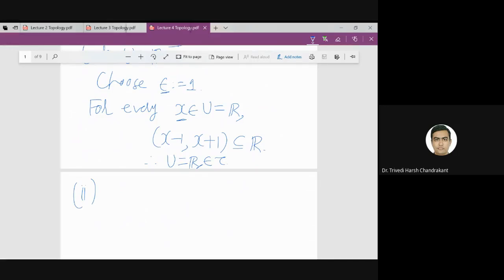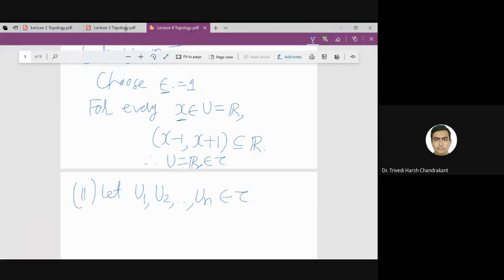The second property is that tau should be closed under finite intersection. So let us choose n different elements of tau.